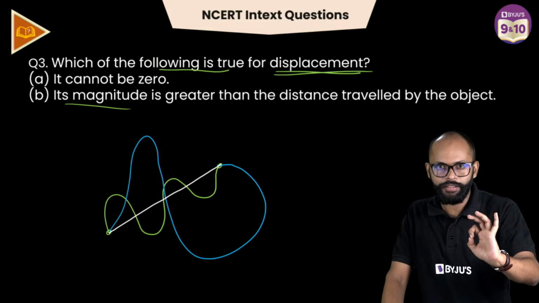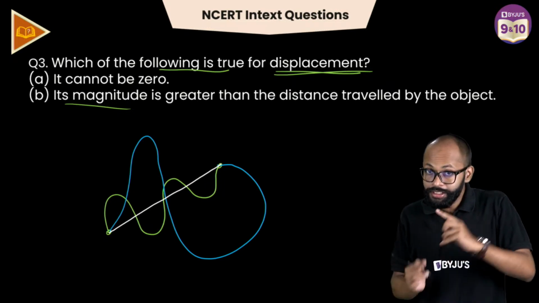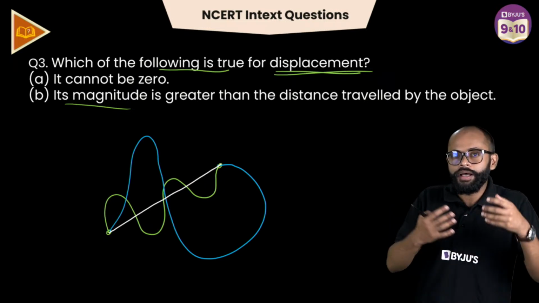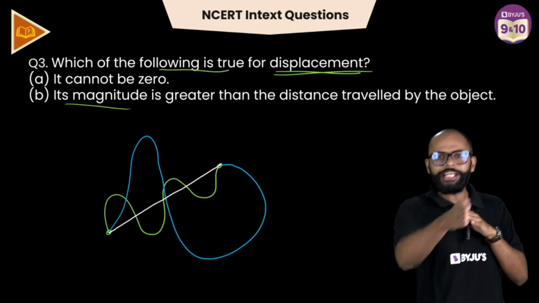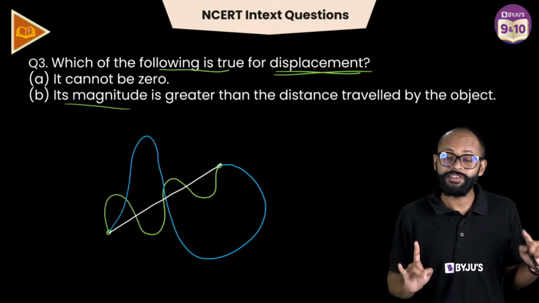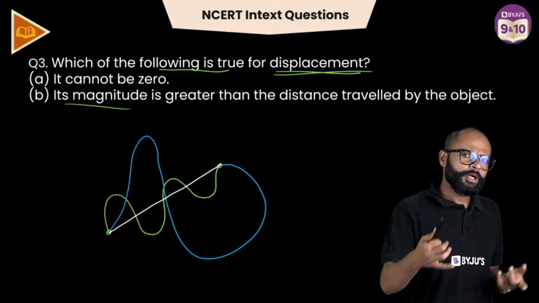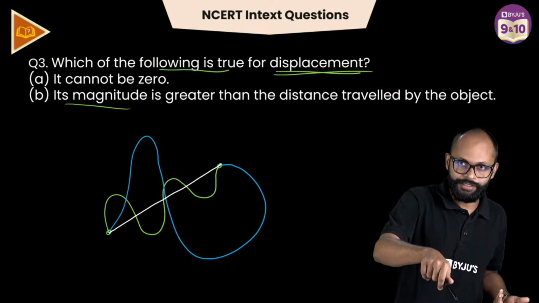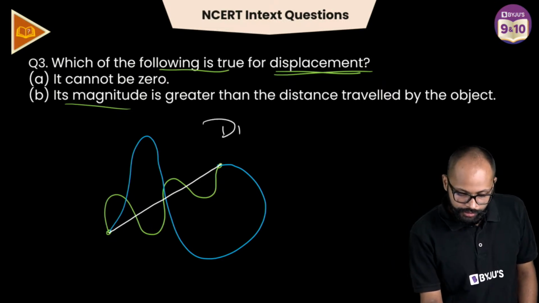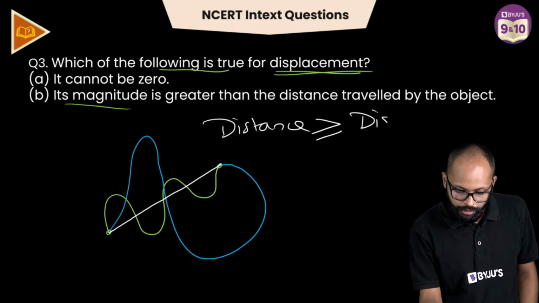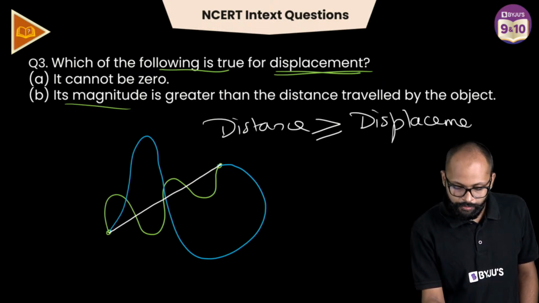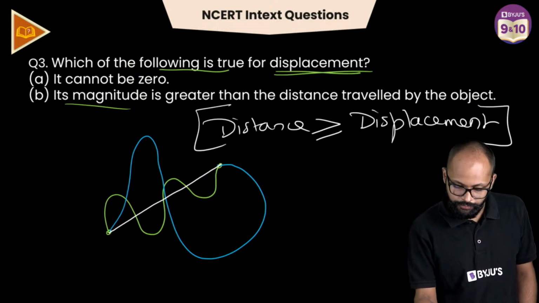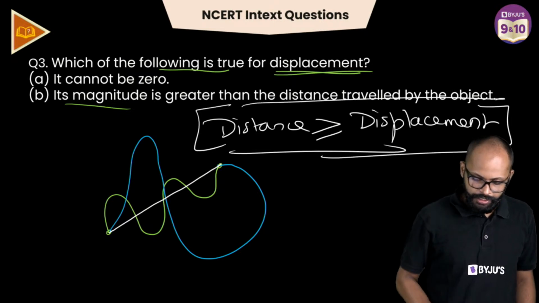It is the shortest length, but it is also a length. If I cover a straight line, distance will be equal to displacement. But displacement can never be more than the distance. So distance is always greater than or equal to displacement.